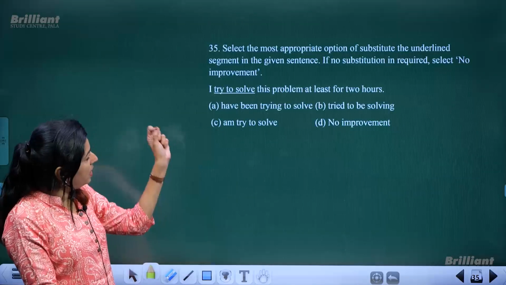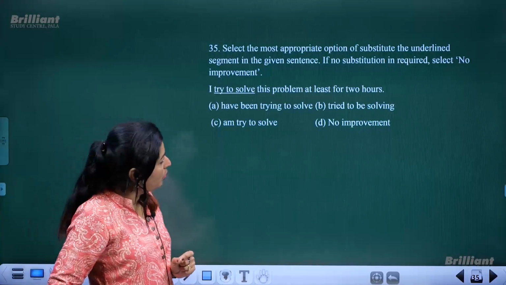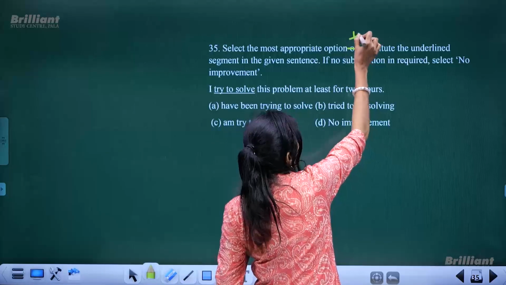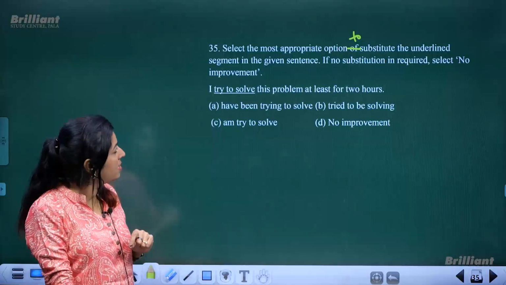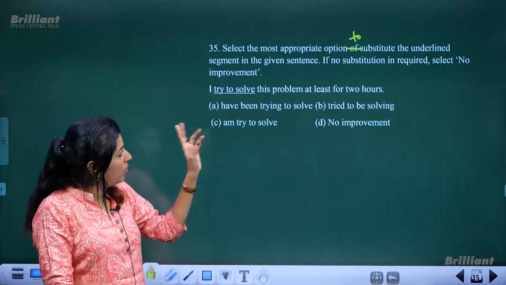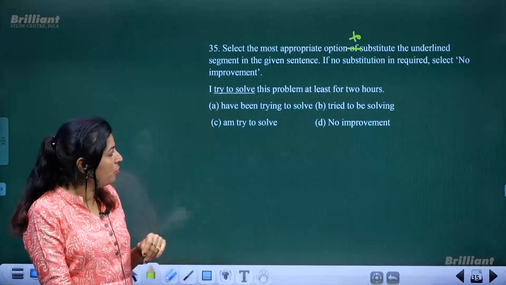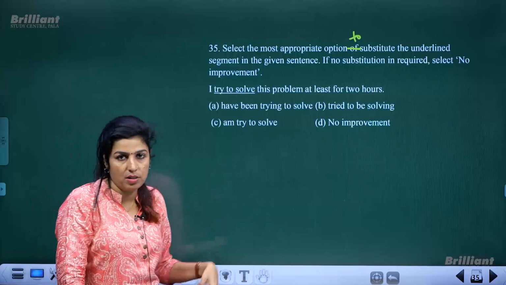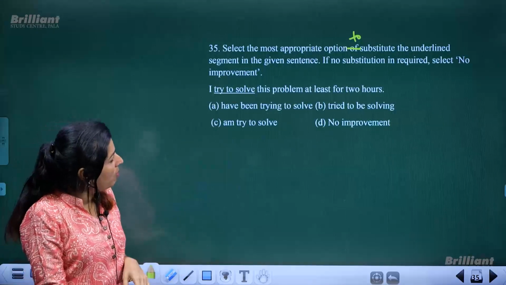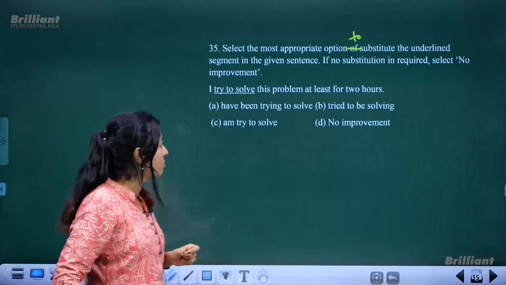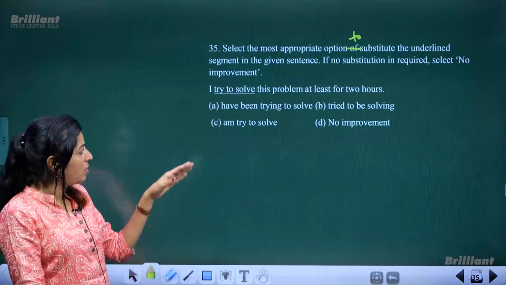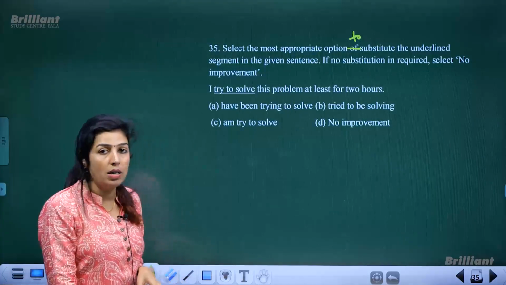Next is, select the most appropriate option to substitute the underlined segment in the given sentence. If no substitution is required, no correction is required, you can choose the last one, which means no improvement. Okay, exactly how we did in the first few questions, which were similar, right? I try to solve this problem at least for 2 hours. This has been underlined. That means I try to solve this problem at least for 2 hours.